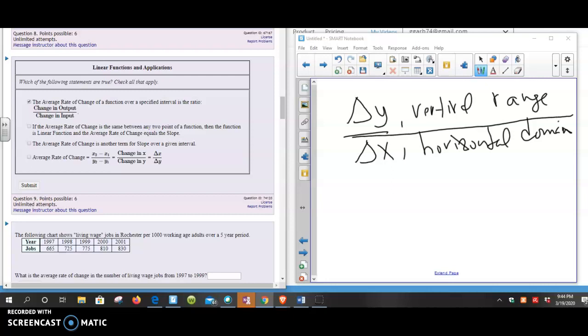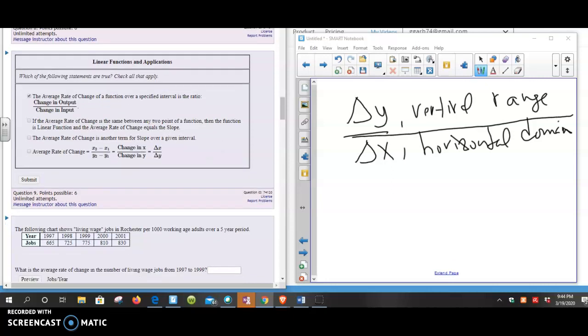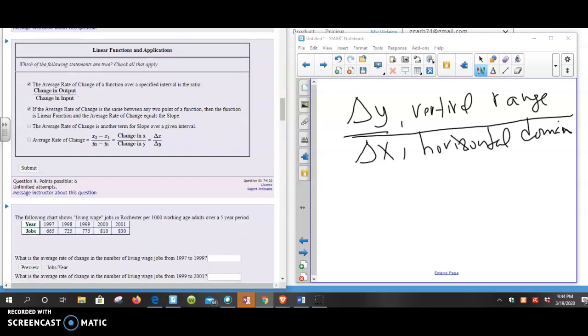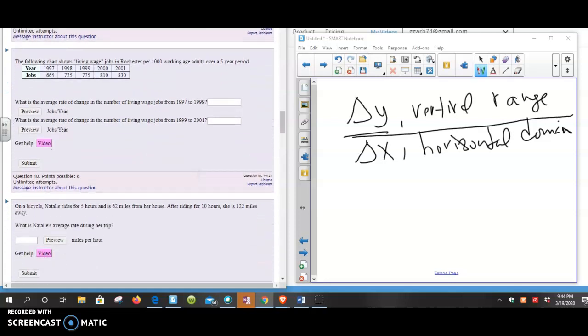If the average rate of change is the same at any two points of a function, then the function is a linear function. Yeah, because we said that a line has a constant rate of change. That's its slope. The average rate of change is another term for slope over a given interval. Yes, it is. And the last one, no. So the only one that's false is the last one. So I'd pick those first three.